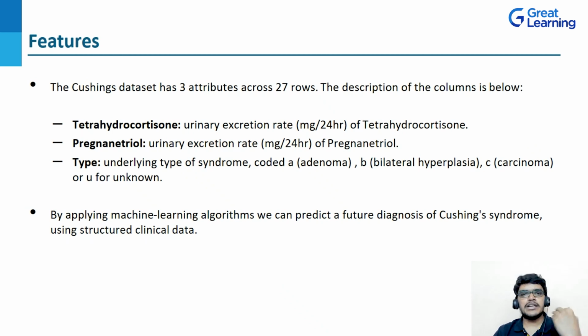Now here you might have a question, when to use this data set? In this data set, we can apply machine learning algorithms and we can predict a future diagnosis of Cushing's syndrome using structured clinical data. So this is the basic idea about the Cushing's syndrome.